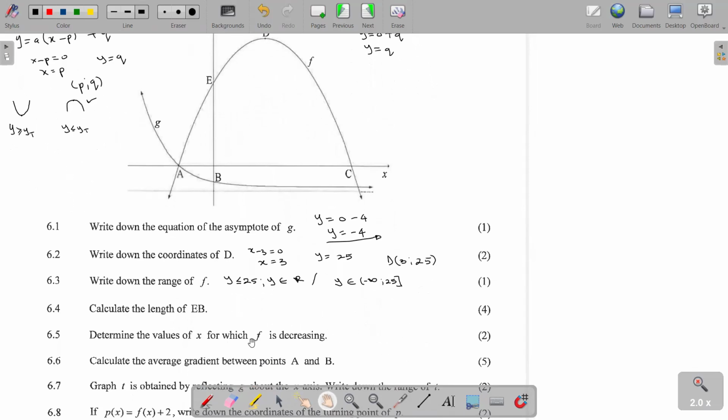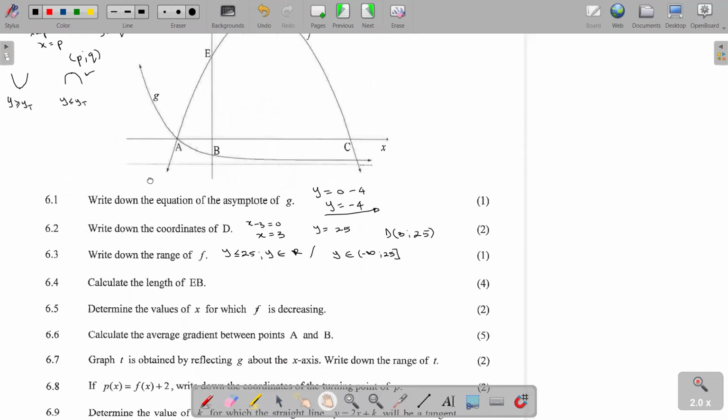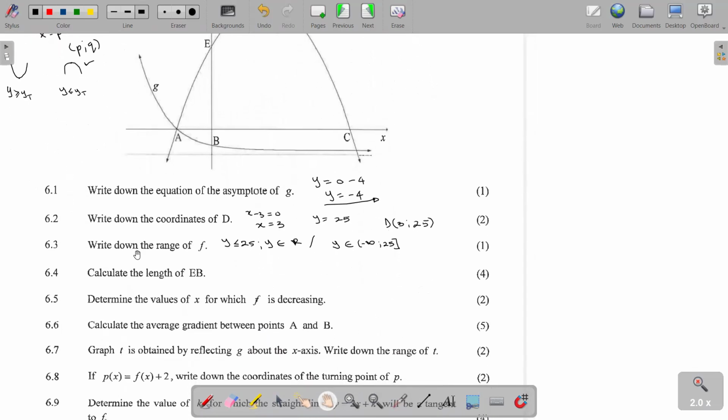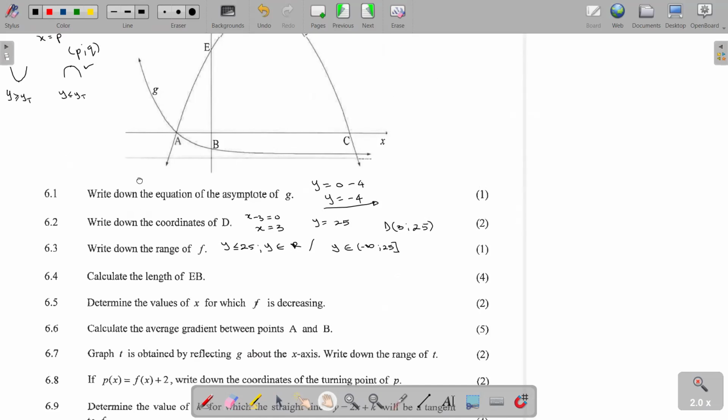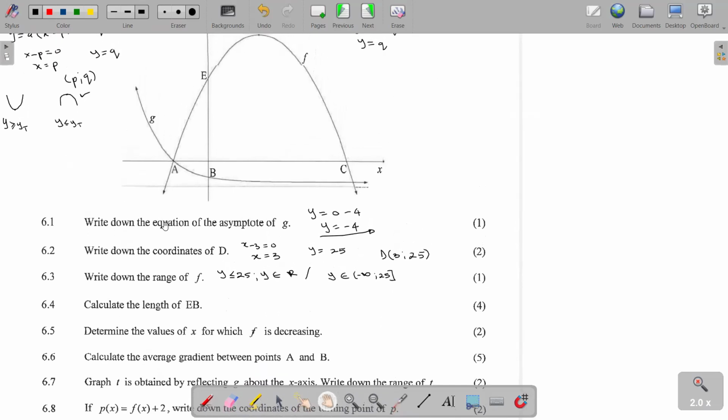So if we are to check our next question, what is it saying? It's saying calculate the length of EB. To get the length of EB, we are required to get the length of EB. And if we are to check from our graph,